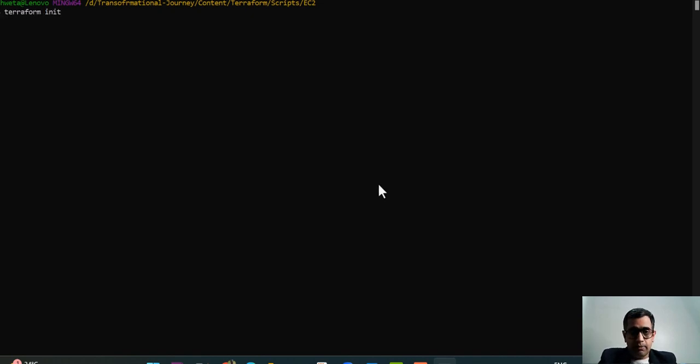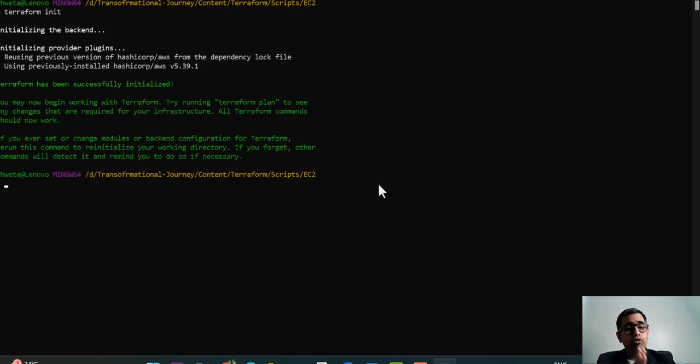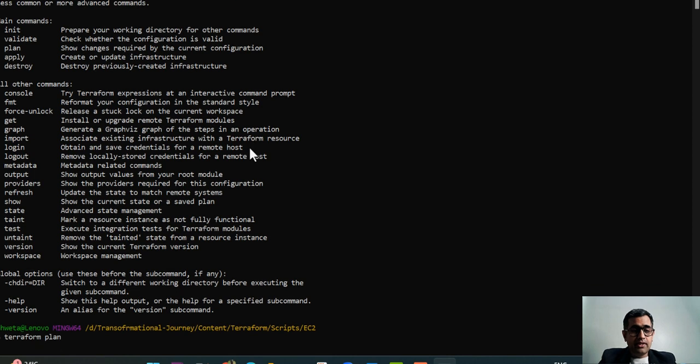The terraform init command initializes Terraform, and it sets up the environment or the folder in such a way that it knows that this is a Terraform folder. Now if you see, it says that Terraform has been successfully initialized. All right. The next command that we will require is Terraform plan.